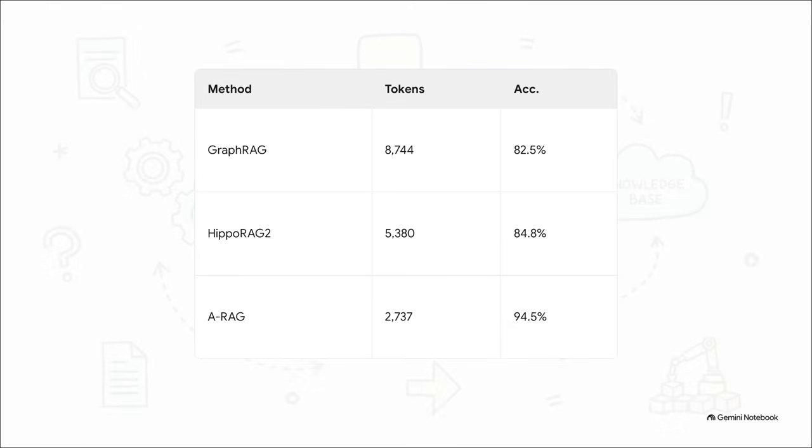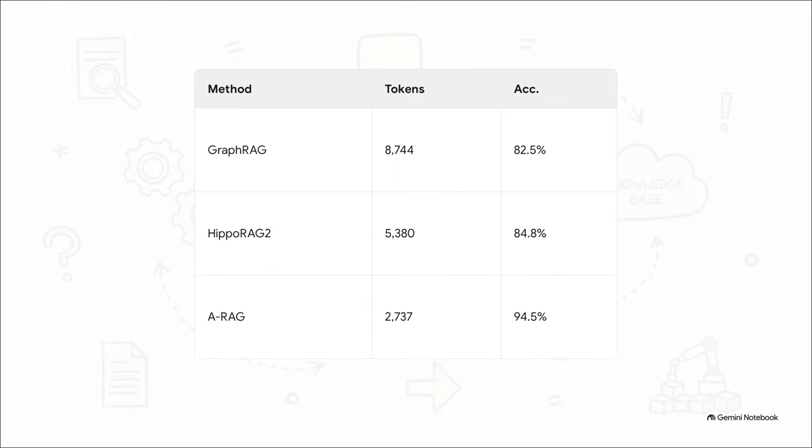And the efficiency data reveals a highly counterintuitive finding. You would probably assume that to get that 94.5% accuracy, ARAG must be pulling in a literal mountain of text, right? It's actually the exact opposite. ARAG gets its massive accuracy boost while retrieving significantly fewer tokens than older methods.